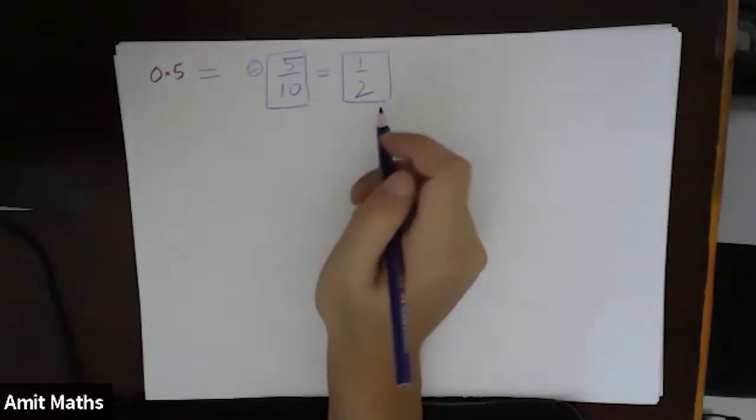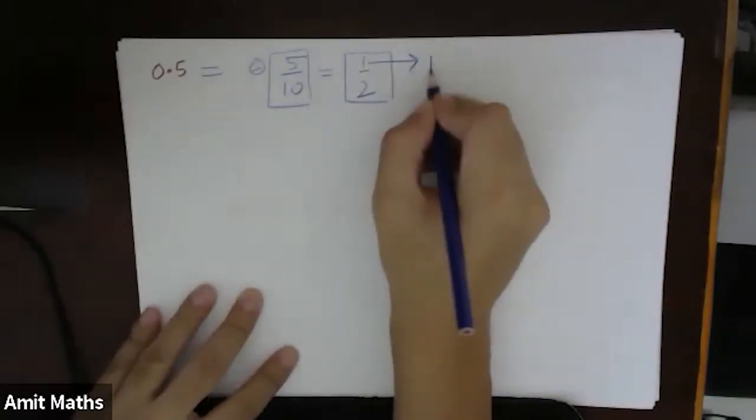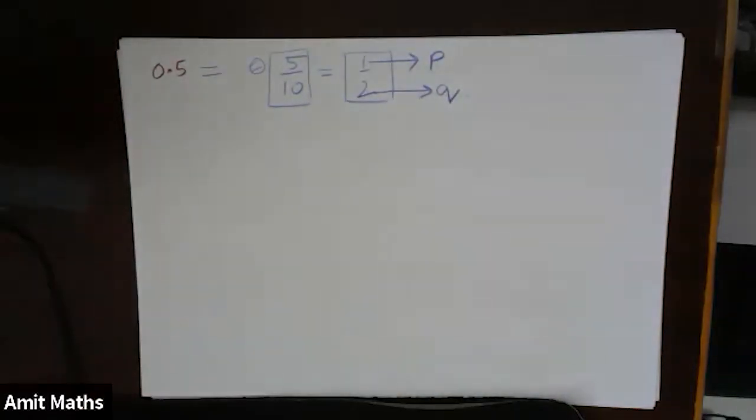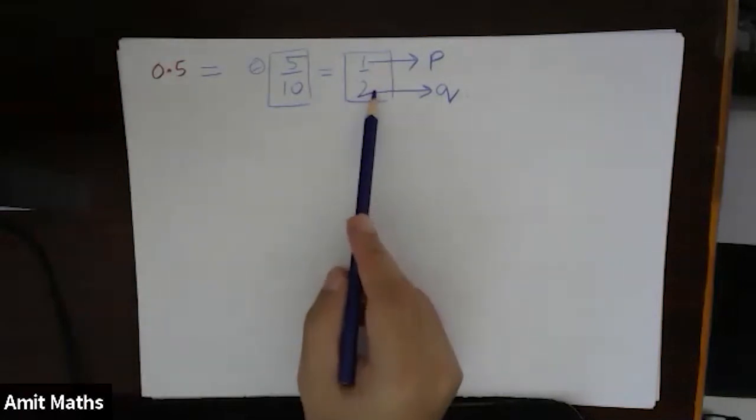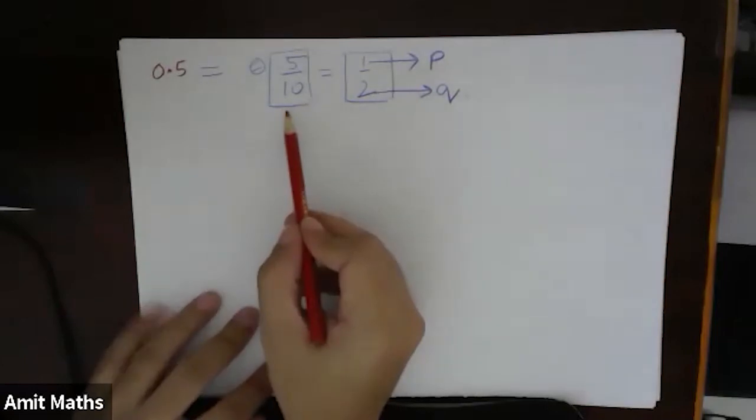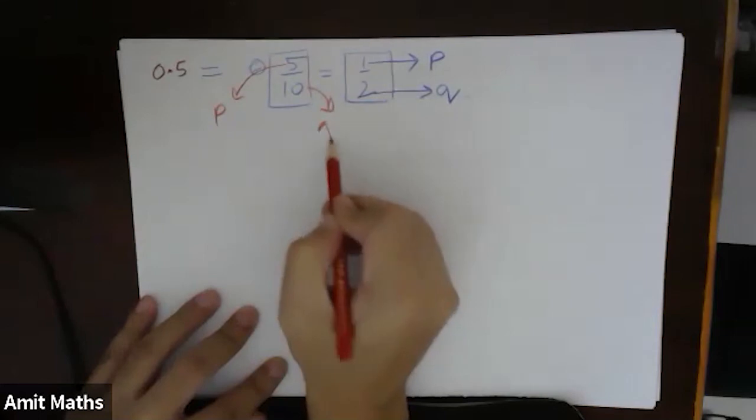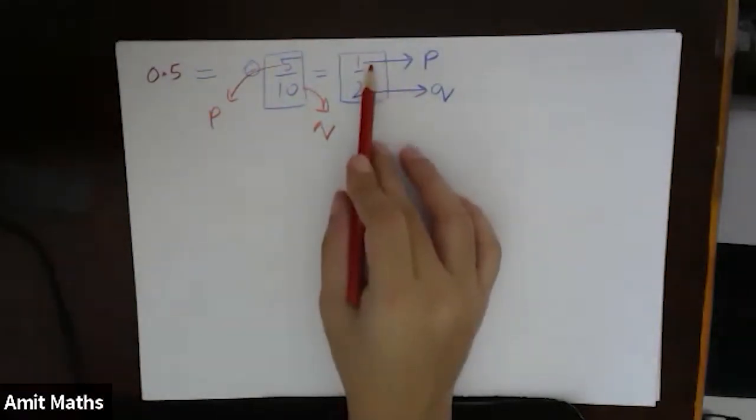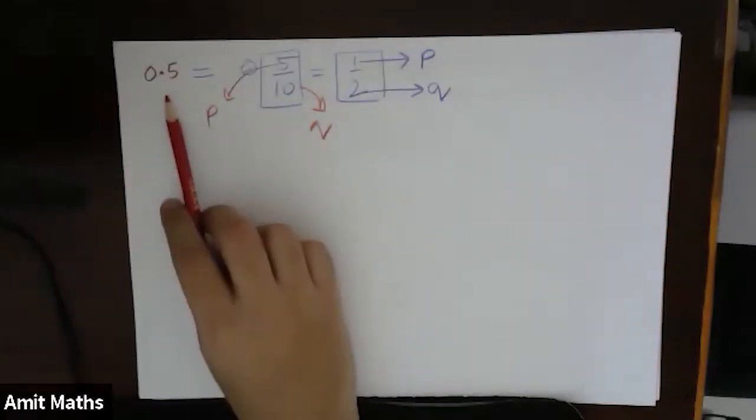So in the simplest form, this will become P and this will become Q. However, if you want to terminate at this point also, this will become P and this will become Q. Understood? P is also an integer, Q is also an integer. Okay, this was in case of 0.5.